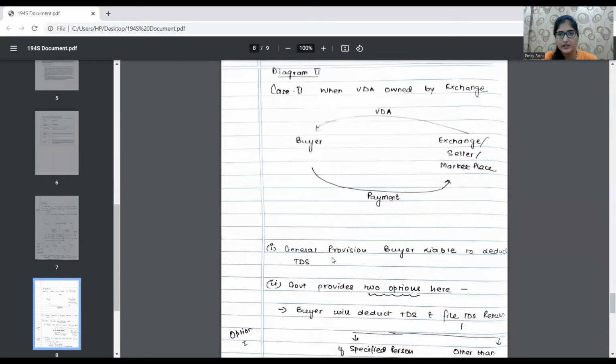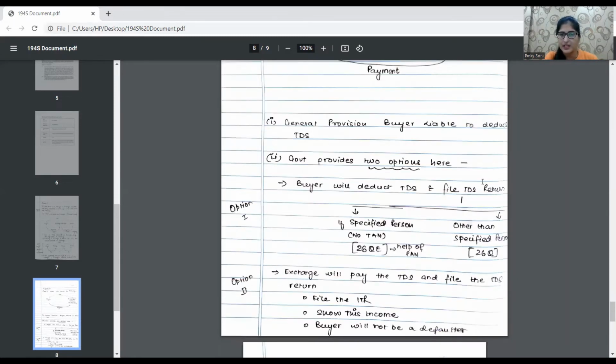Now case 2, where the VDA is owned by the exchange itself. The buyer is just making the payment to the exchange, and the exchange, as the seller marketplace, is transferring the VDA to the buyer. The general provision says that the buyer is liable to deduct TDS, but the government provides two options here. The buyer will deduct TDS and file the TDS return. If a specified person, then no TDS is required. Other than a specified person, obviously 26Q can be filed.